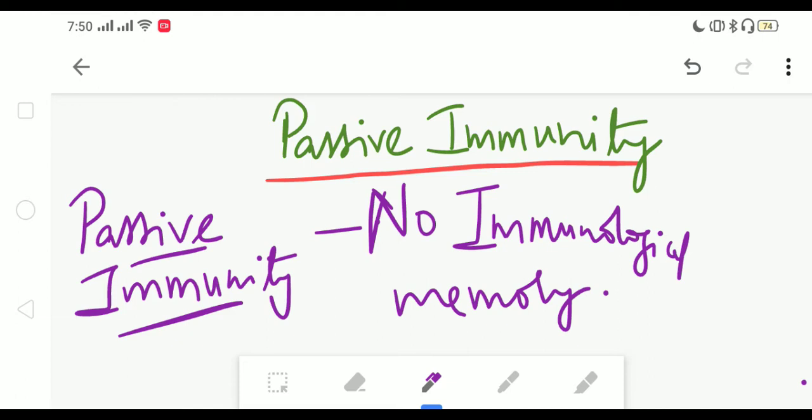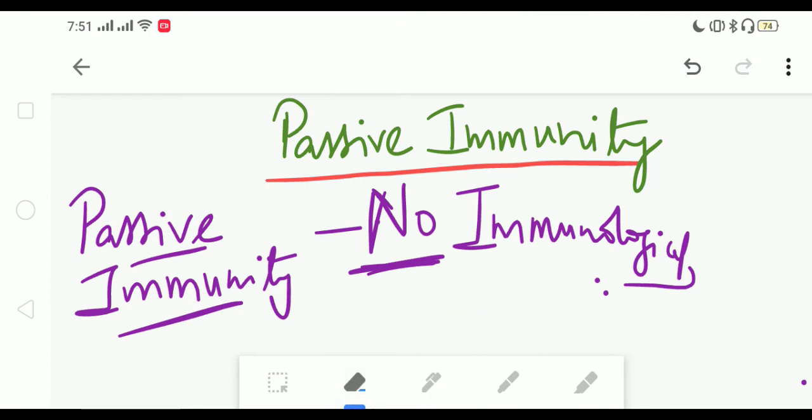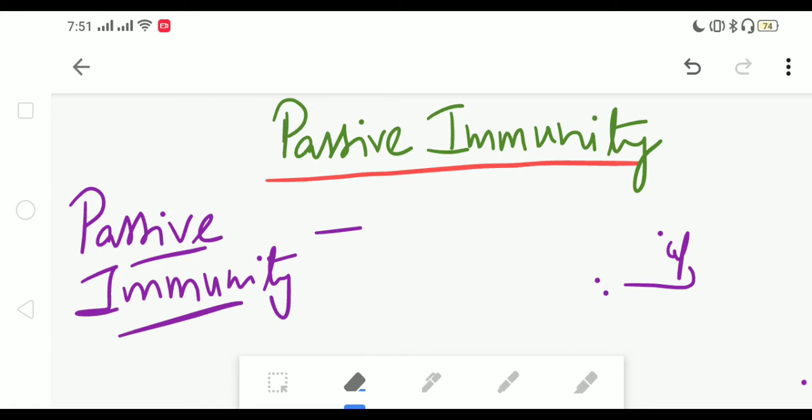Whereas immunological memory develops in active immunity, it doesn't develop in passive immunity because the person's immune system is not activated. Hence, there is no immunological memory and the body cannot mount a rapid or amplified response the second time, right? So there is no immunological memory in passive immunity.